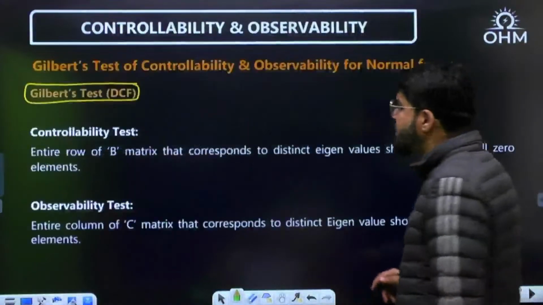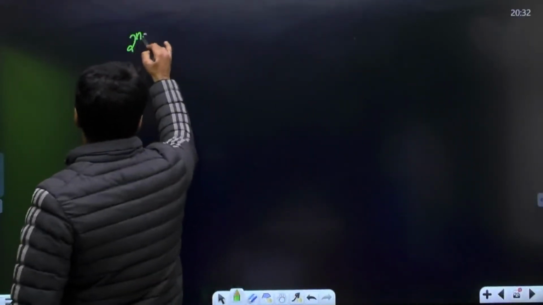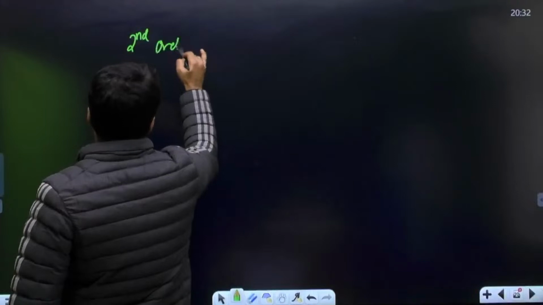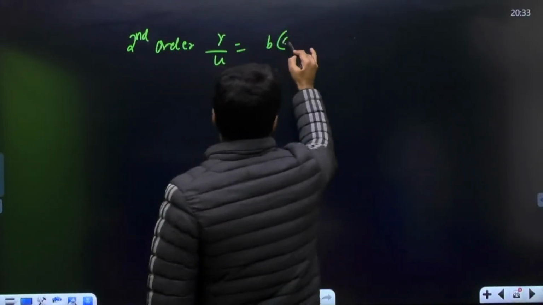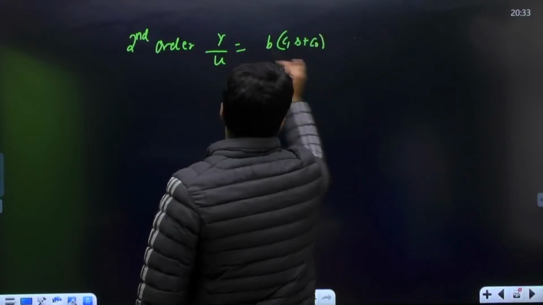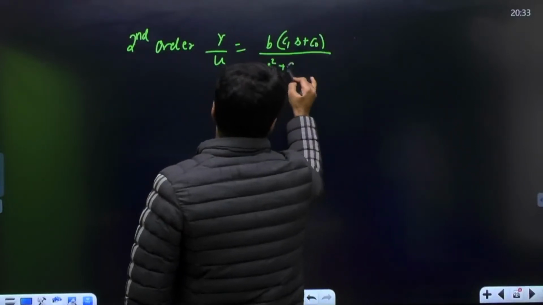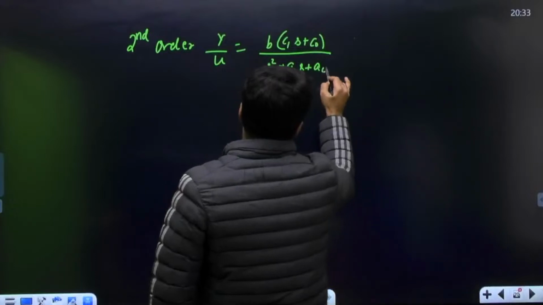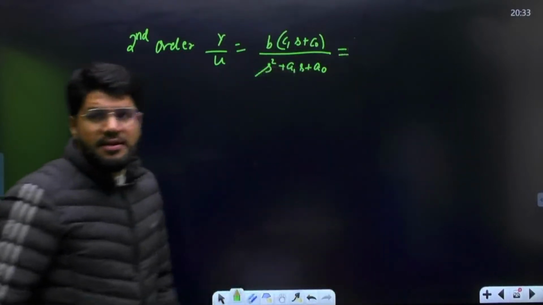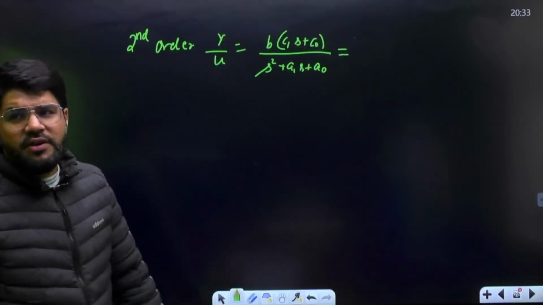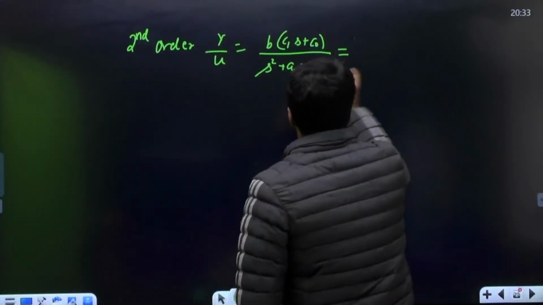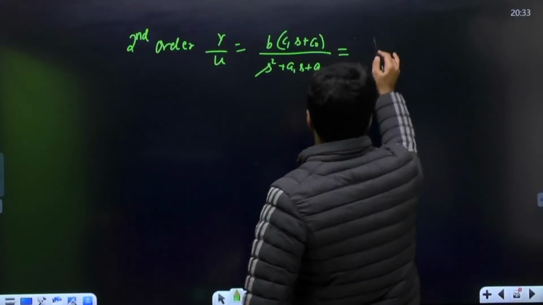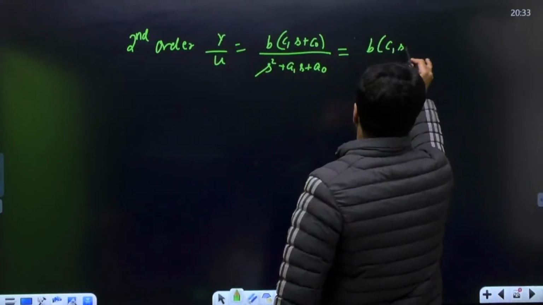Even it can be there for second order also. Let me write it down for second order. Suppose a second order transfer function is given in some form (C1 s plus C0) divided by (s square plus A1 s plus A0). But whether it is DCF or JCF, we need to factorize. In the CCF and OCF, we don't talk about factorization. Suppose you try to factorize the denominator, but you get only a repeated factor.